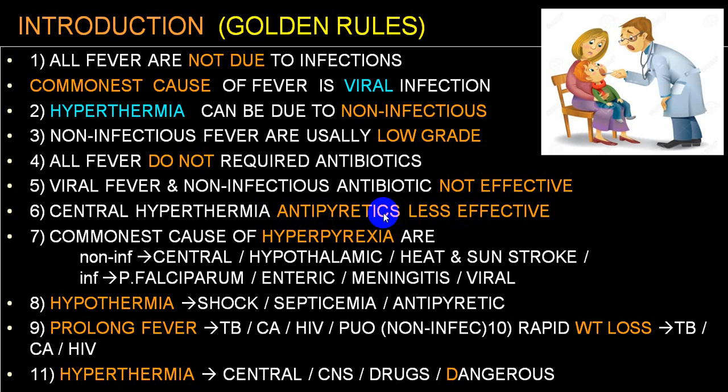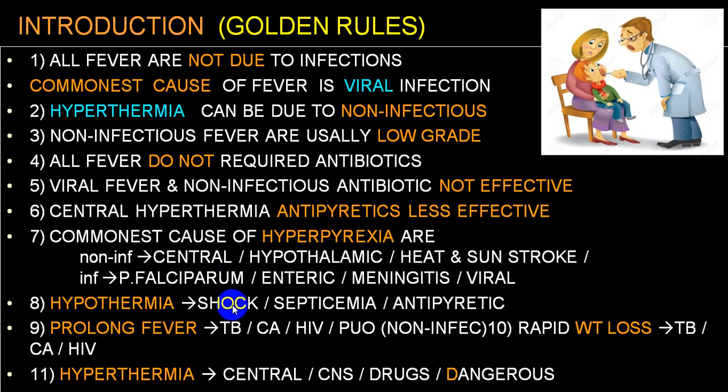They will not lower the body temperature. The commonest cause of hyperpyrexia is usually non-infectious, like central causes, hypothalamic disorders, heat stroke, sunstroke, etc. And among infectious conditions which can produce hyperpyrexia are P. falciparum, enteric fever, meningitis, viral encephalitis, etc.